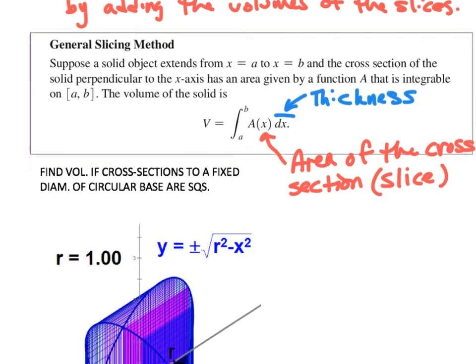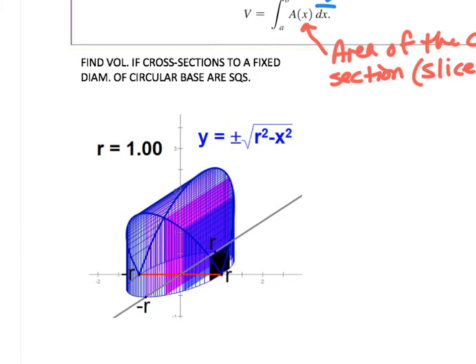So let's take a look at this first example. What we're trying to do is create a solid on a fixed base. The fixed base that we have is a circle of radius 1. We want to find the volume if the cross sections to a fixed diameter of a circular base are squares.